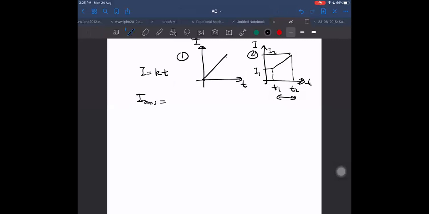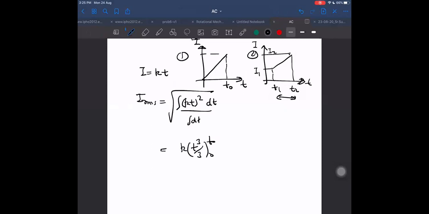Then IRMS will be the square root of the integral of K square T square dt divided by the integral of dt, which will be K square T cube by 3 with limits 0 to T0, divided by T0 time, under the root, which becomes equal to K into T0 by root 3, I think, which is equal to I0 by root 3.